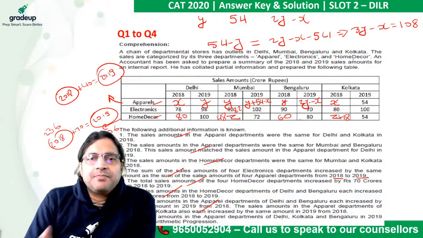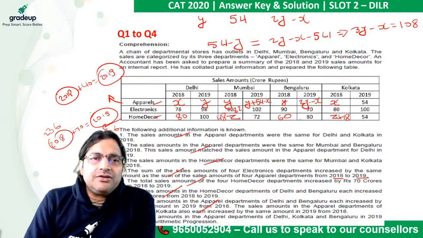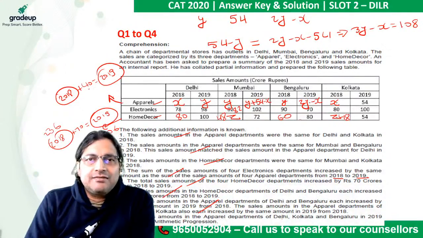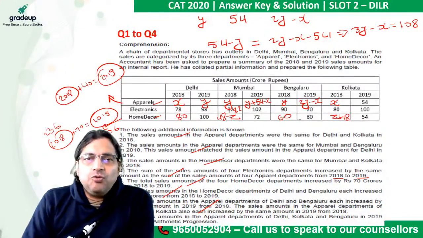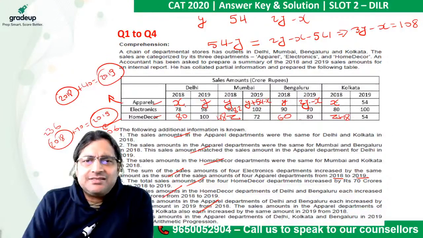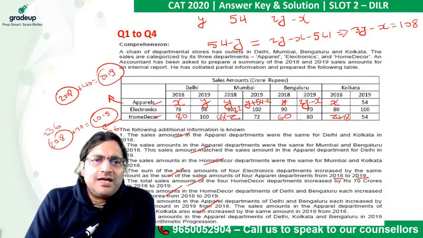All right, there's one more fact. Now we know that total sales of 2018 plus 40 is the total sales figure of 2019. So what is the total sales figure of 2018 in case of the apparels? x, y and x, 2x plus 2y.